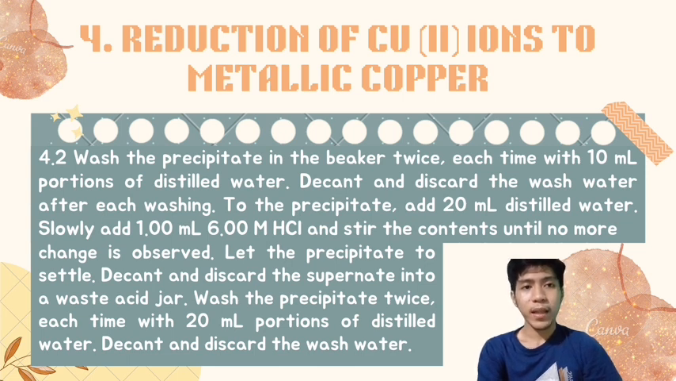So in your precipitate, you need to add 20 ml distilled water and slowly add 1 ml of 6.00 M hydrochloric acid and stir the contents until no more change is observed. After that, you need to settle your precipitate and decant and discard the supernate into a waste acid jar. After that, you need to wash your precipitate again twice with 20 ml portions of distilled water, and decant it again and discard the wash water.